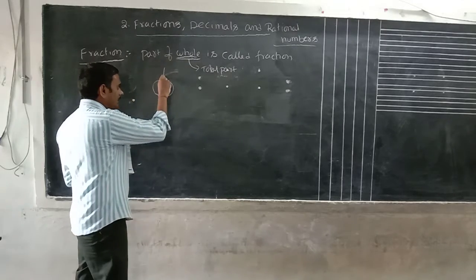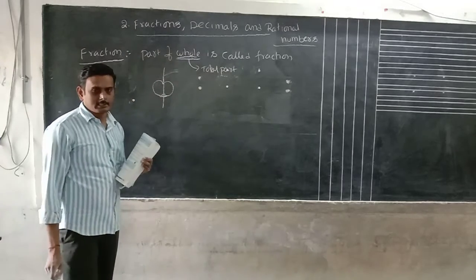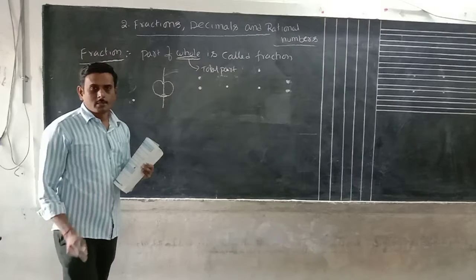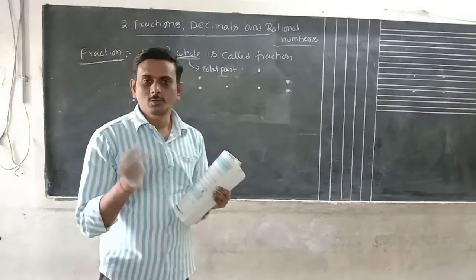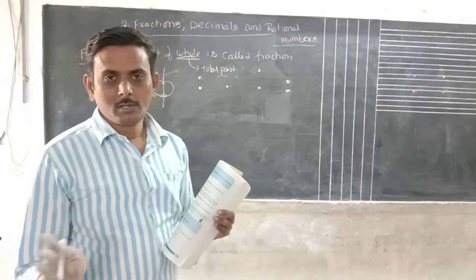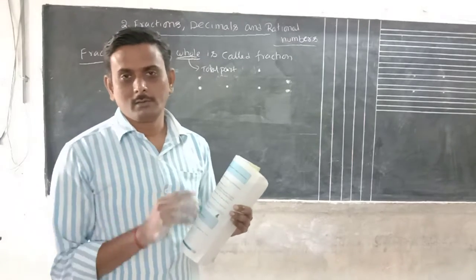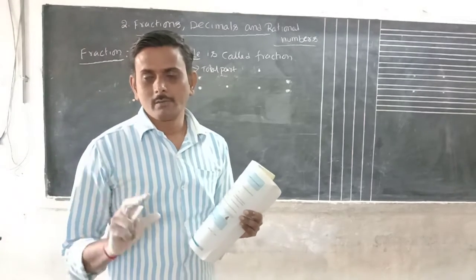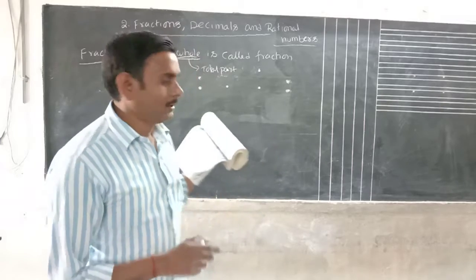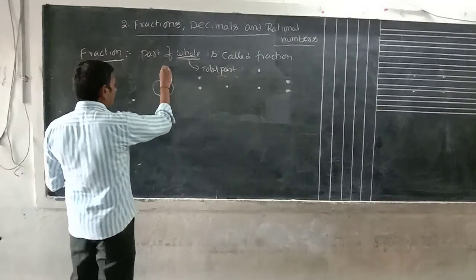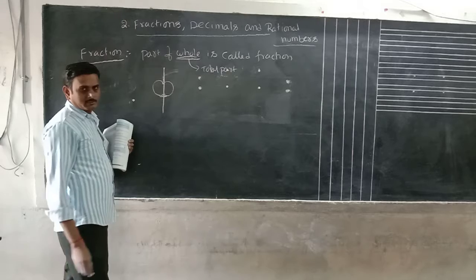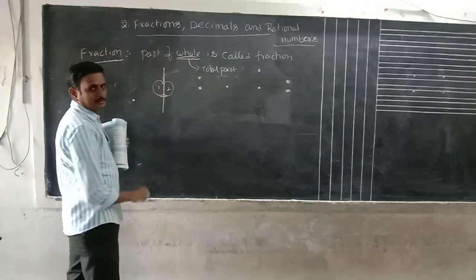If I cut my apple into equal parts, okay, if you want to compare two parts, those should be equal. Then only we can compare. If you want to compare any two parts, those should be equal size and shape. That's why I separated this apple into two equal parts. This is one part, this is one part.